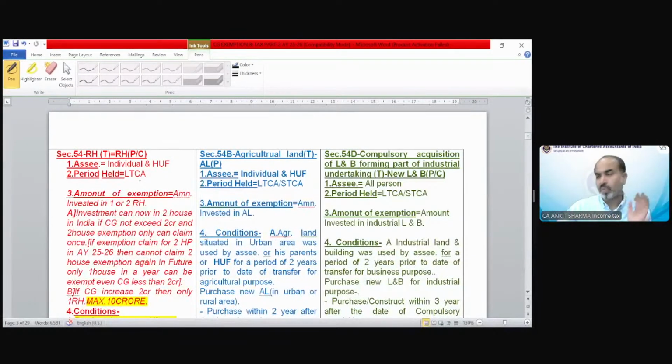Section 54. The first exemption is section 54. And first of all, in every exemption we have to understand the applicability, that is, when the exemption is going to be applicable.